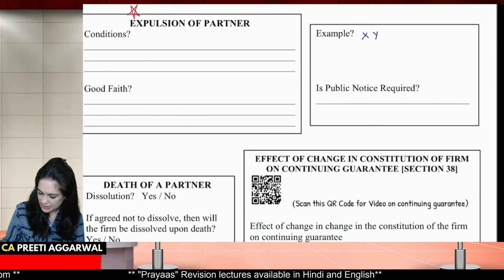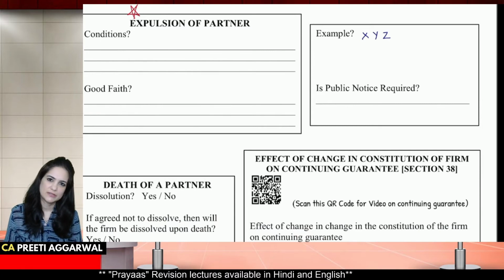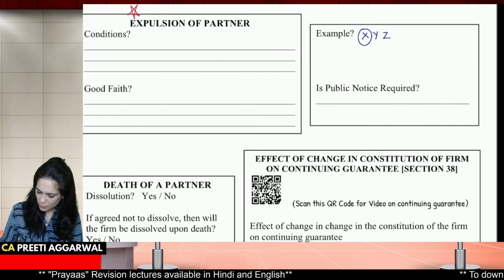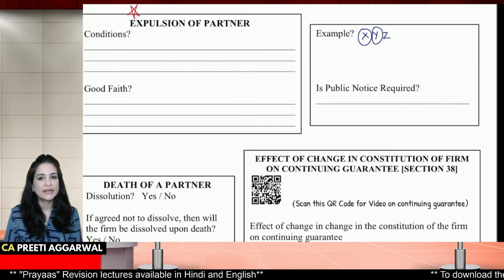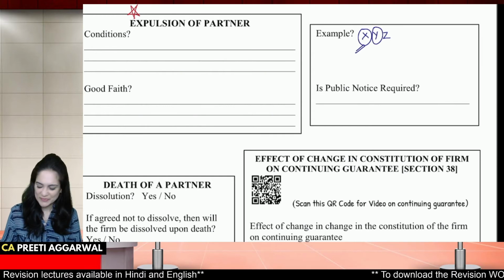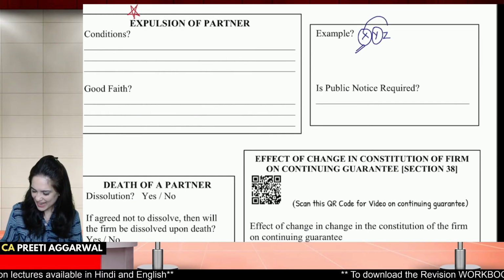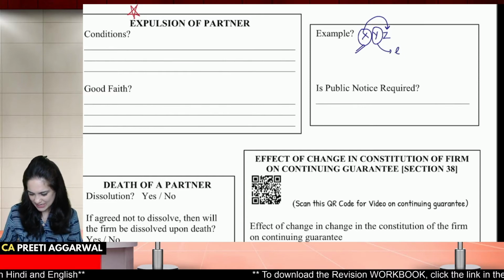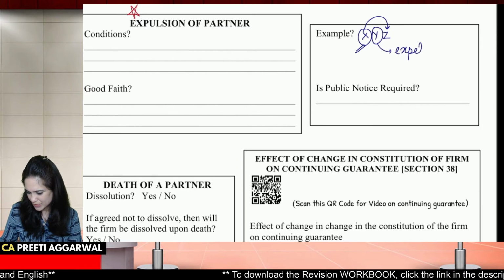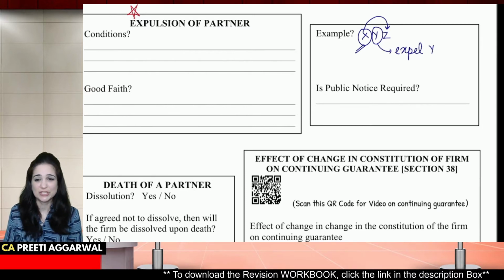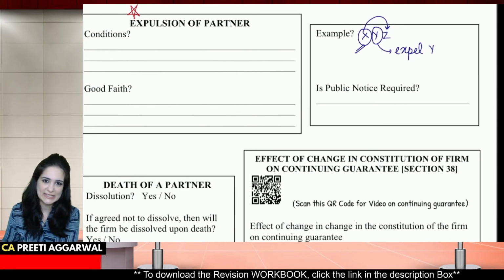X, Y, Z, they are three partners. The wives of X and Y, they fought in the ladies' club, and the wife of X was injured. So X and Z decide to expel Y. Now, this is not a reason for expulsion just because your wives fought in the ladies' club.